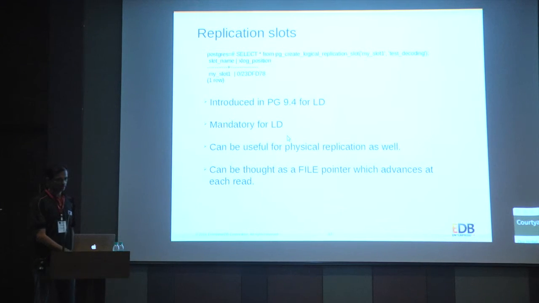Replication slots, like I said, were introduced in PG 9.4 especially for logical decoding, and those are mandatory. We have to use the replication slot, whereas for physical replication it was not needed. But they are good to have even for physical replication. One way to look at it is that it's like a pointer to a WAL position.